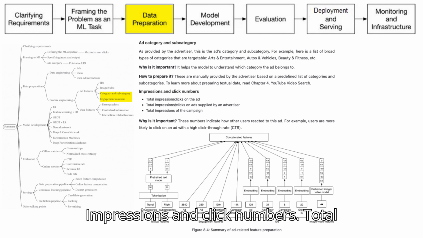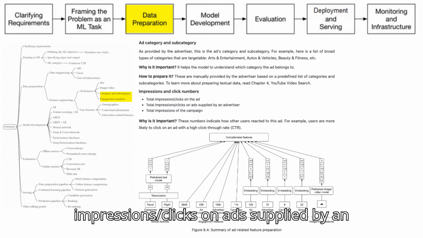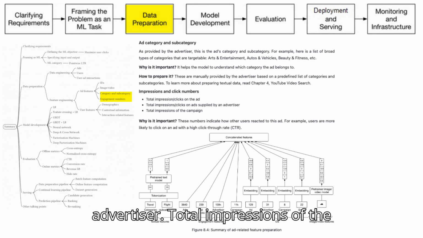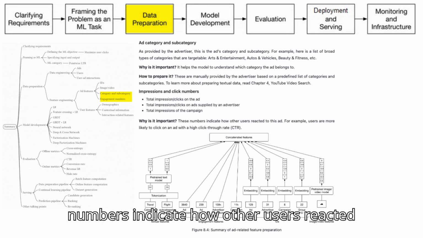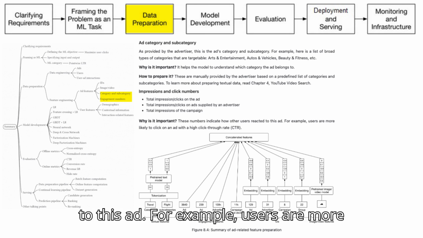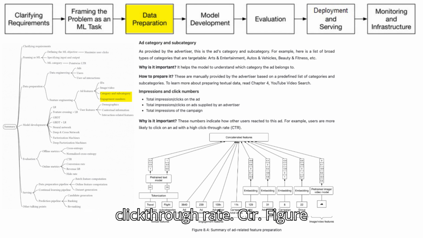Impressions and click numbers. Total impressions/clicks on the ad. Total impressions/clicks on ads supplied by an advertiser. Total impressions of the campaign. Why is it important? These numbers indicate how other users reacted to this ad. For example, users are more likely to click on an ad with a high click-through rate, CTR. Figure 8.4. Summary of ad-related feature preparation.